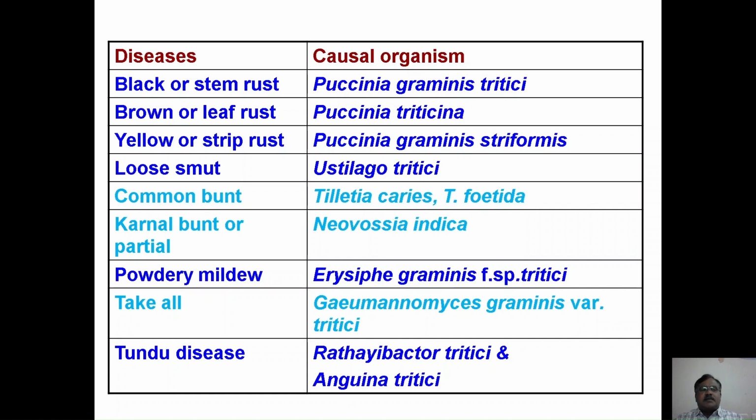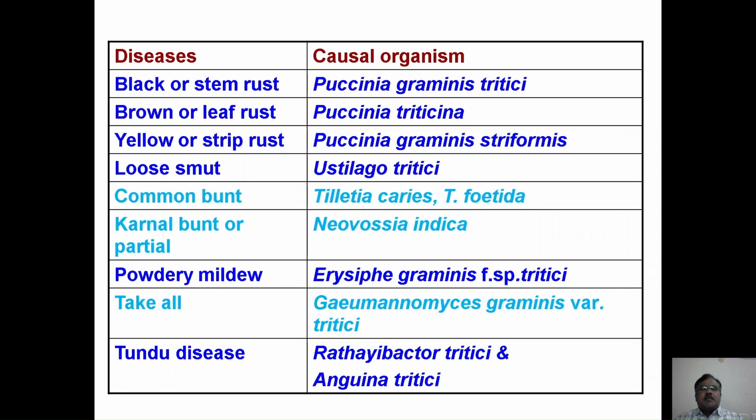Of them, the rusts: there are three different types of rust which are predominant on wheat, causing economic yield loss. The black or stem rust caused by Puccinia graminis tritici, the brown or leaf rust caused by Puccinia triticina, and the yellow or stripe rust caused by Puccinia striiformis.